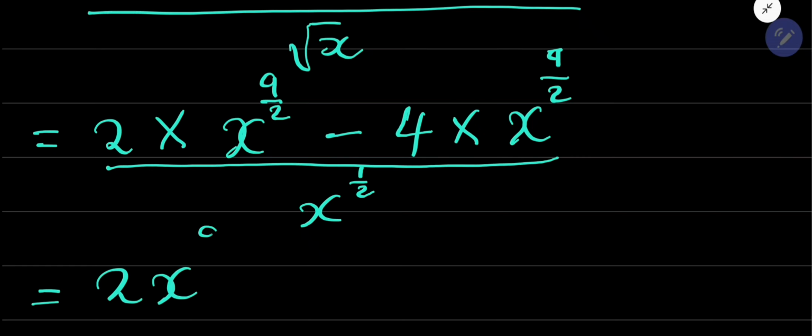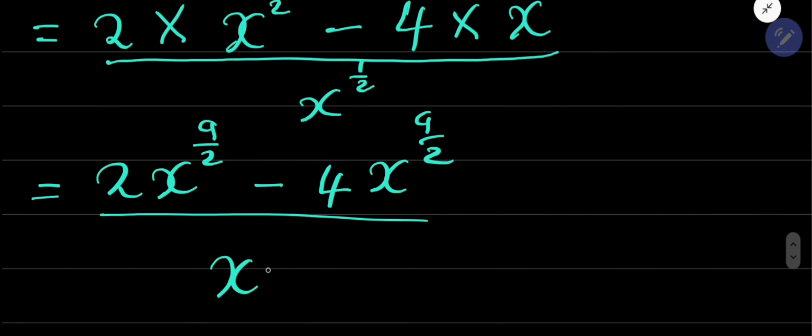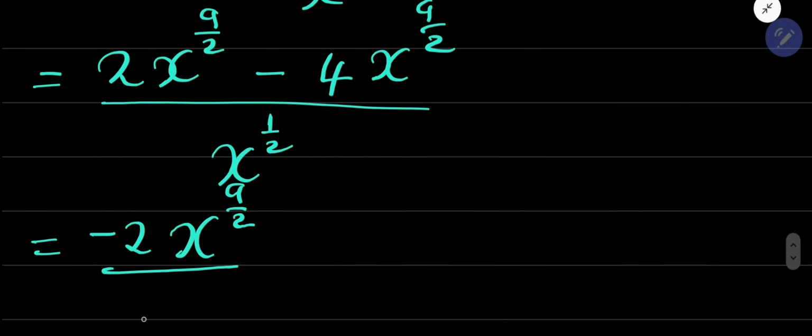Okay, so 2x exponent 9 over 2 minus 4x exponent 9 over 2, all of them divided by x exponent 1 over 2. Just notice that here you are dealing with x exponent 9 over 2, x exponent 9 over 2. If you have 2 of them and you subtract 4 of them, you will remain with minus 2 of those x exponent 9 over 2, all divided by x exponent 1 over 2.